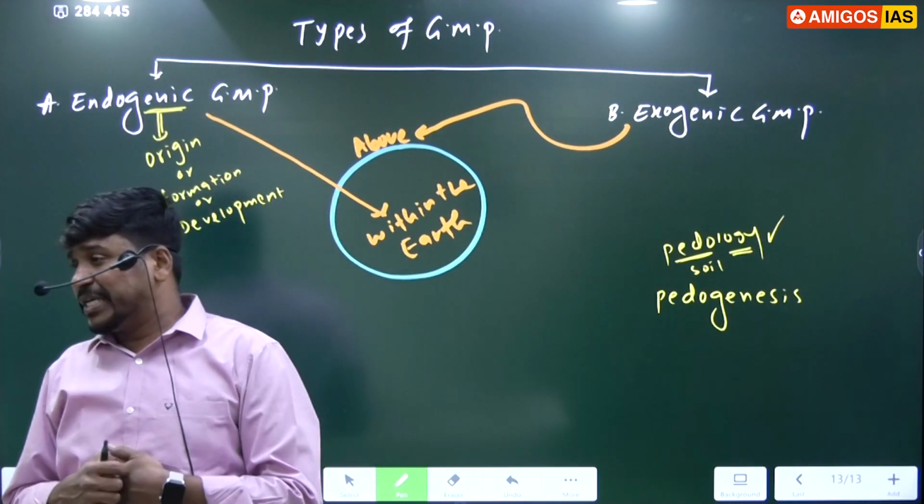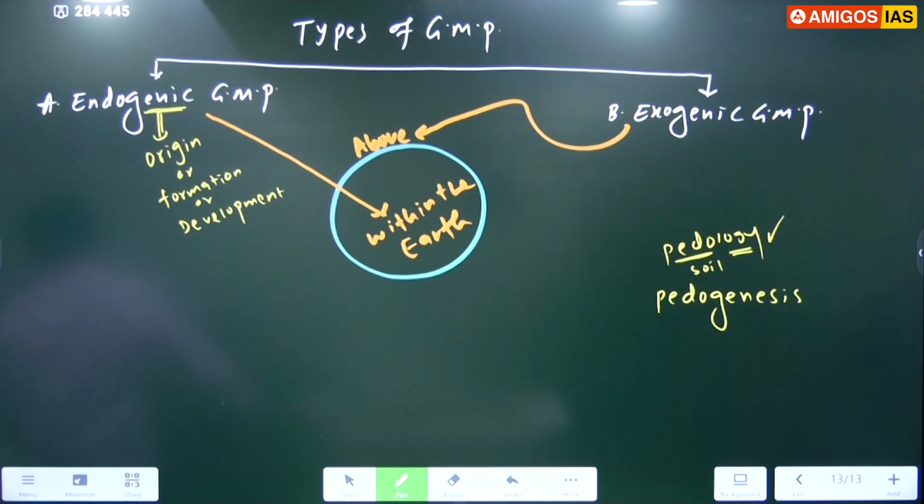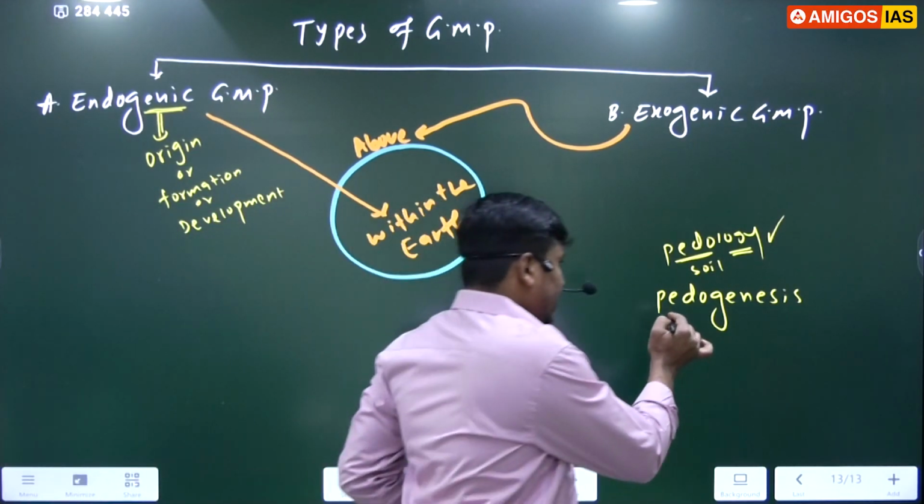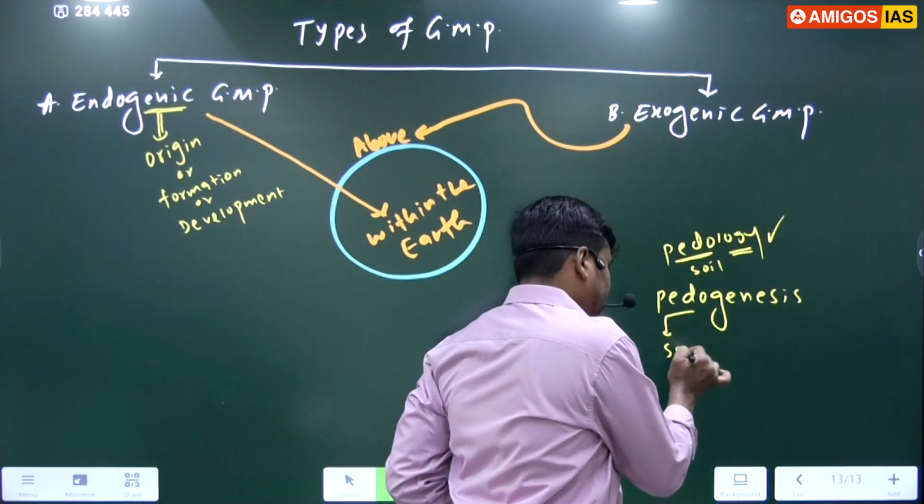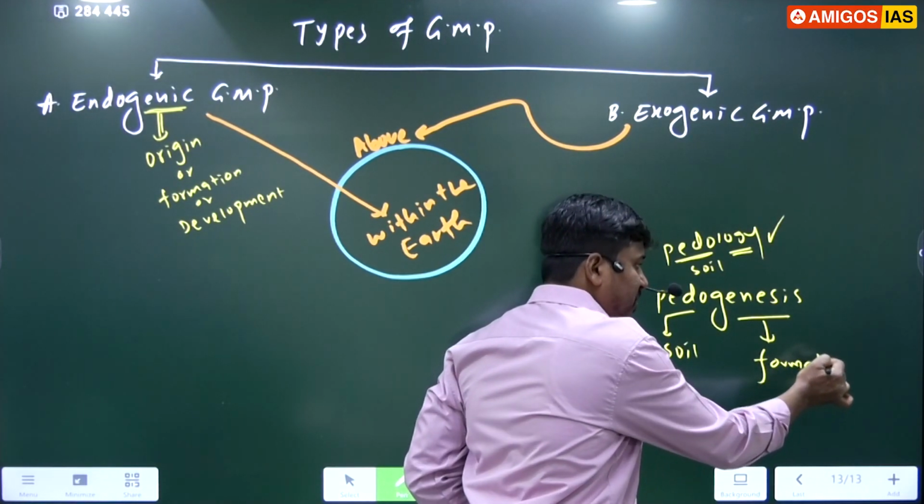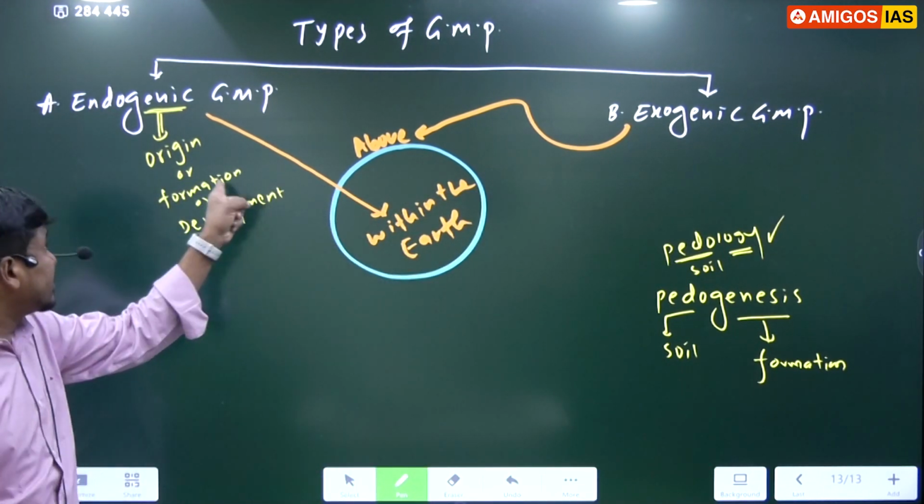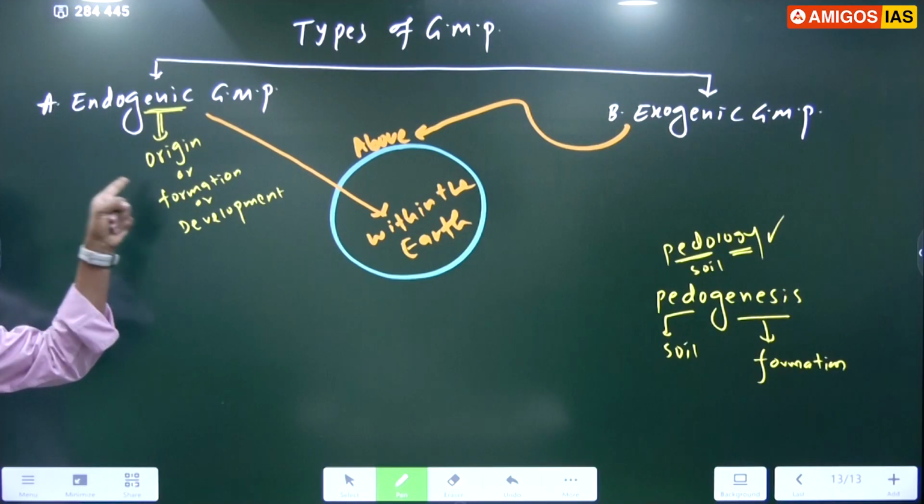What is the meaning of petrology? Petro meaning rocks. Study about rocks we call petrology, right? Here, genesis, listen carefully. Here pedo meaning soil, genesis meaning formation or origin. Formation of soil we call pedogenesis. Very simple, right? So genesis meaning it can be origin, it can be formation, it can be development.